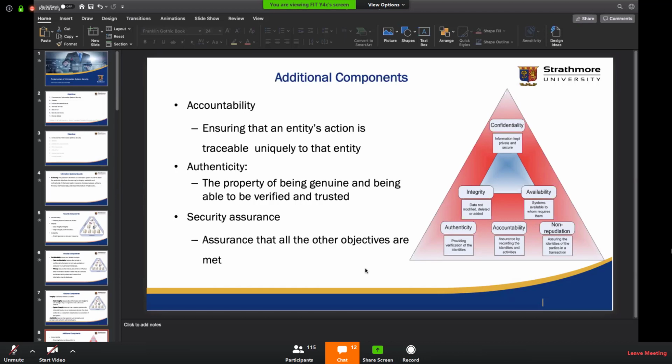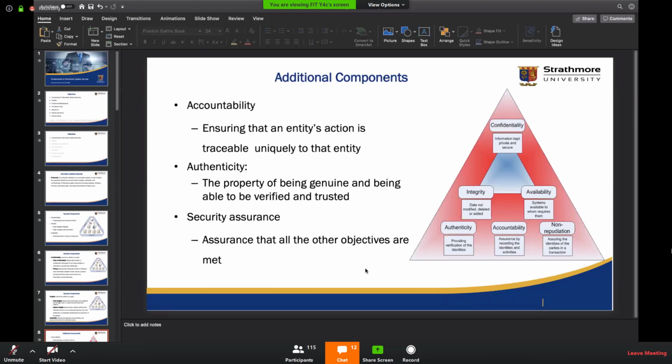Then we have assurance, which is mostly a relative point of view. It is a guarantee that stakeholders of a system or an application have that the security of the system is guaranteed. So security in terms of confidentiality, integrity, availability, audit, and so on.